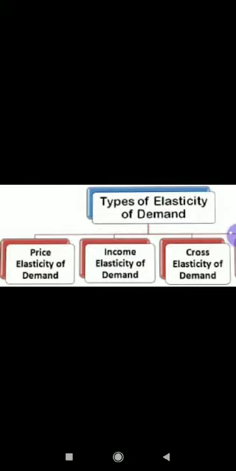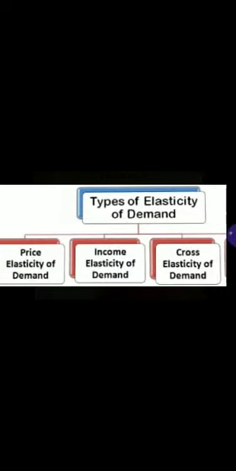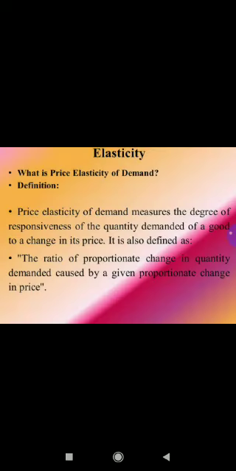Number one is price elasticity of demand. Number two is income elasticity of demand. And number three is cross elasticity of demand. Of these three types of elasticities, price elasticity of demand is the most important one. Therefore, we'll discuss price elasticity of demand in detail, and cross and income elasticity will be discussed briefly in this chapter. Right, children? Now, as you can see, the first elasticity was price elasticity.